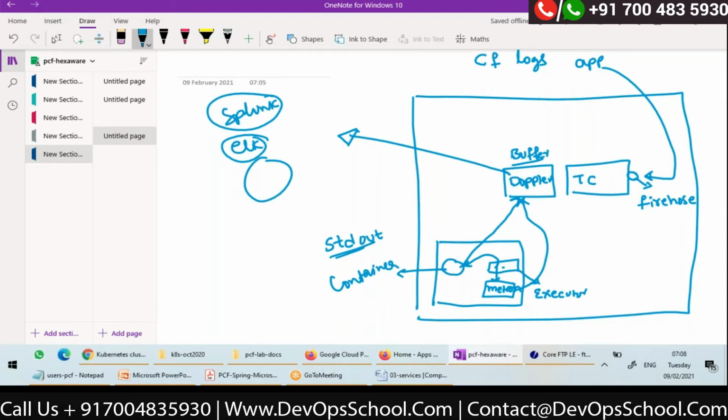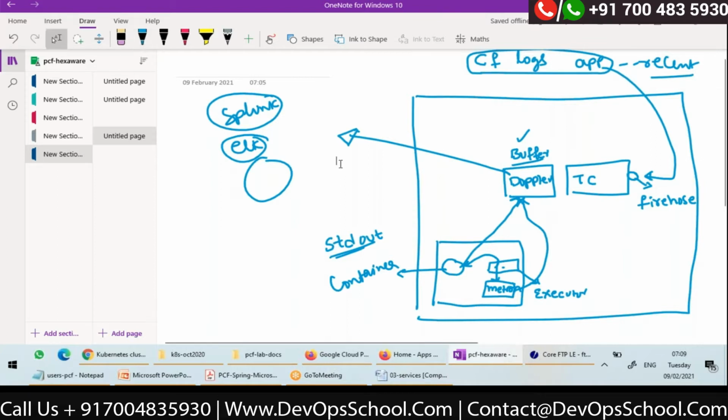Remember, cf logs gives you the tailed logs, meaning only the new logs. If I want all the logs from the buffer, I have to use --recent. This is what we understood and saw in the lab also. So that's a quick revision.